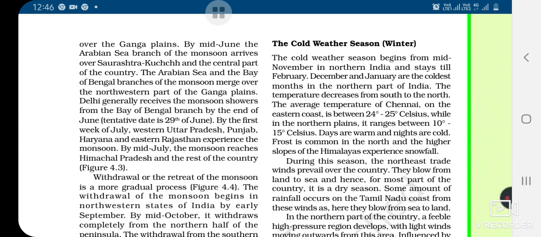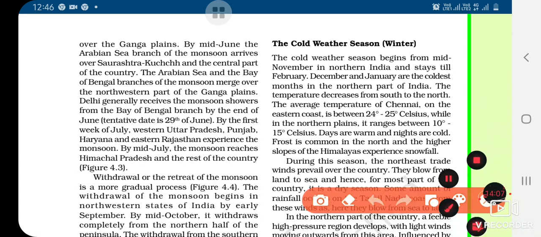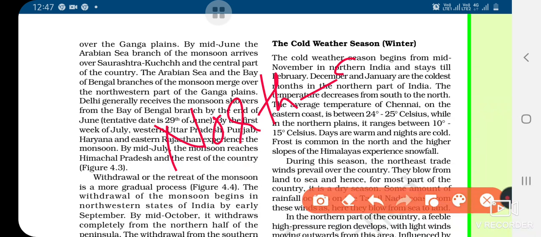And in the higher slopes of the Himalayas, there is snowfall, isn't it, children? Snowfall is also observed at high altitude. During this season, the northeast trade winds prevail over the country. What type of wind do we observe? They are northeast winds. Is it clear?